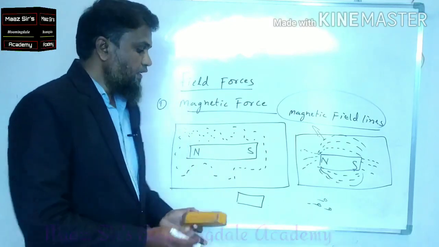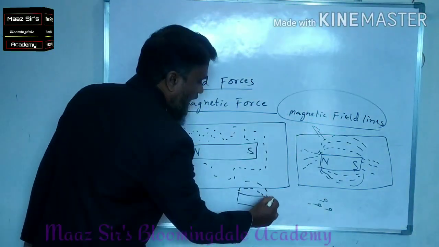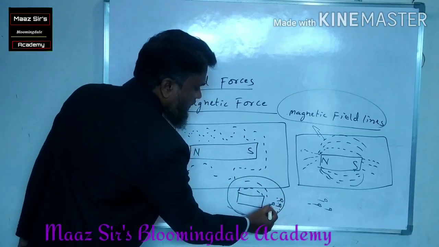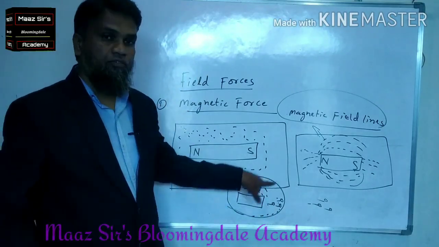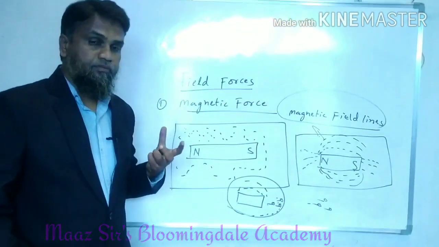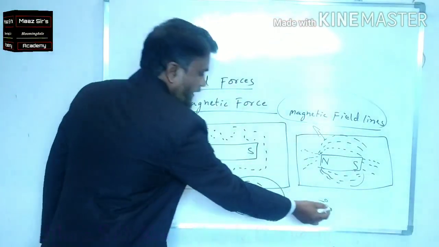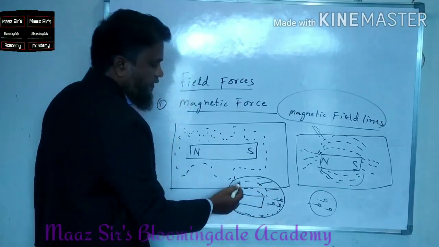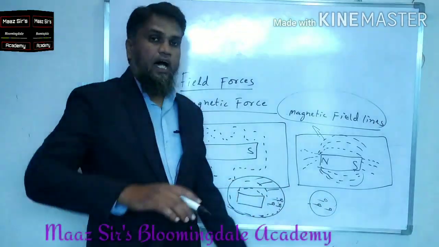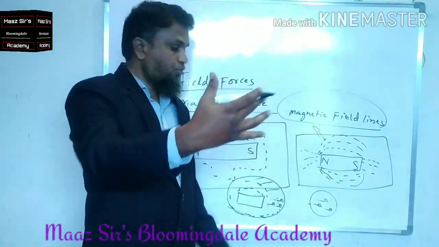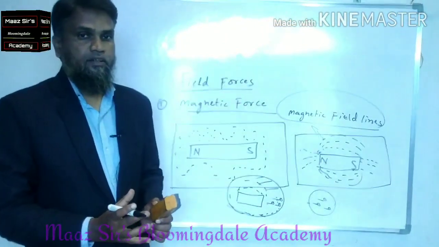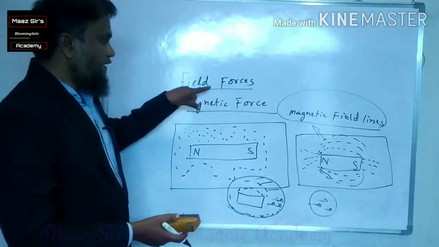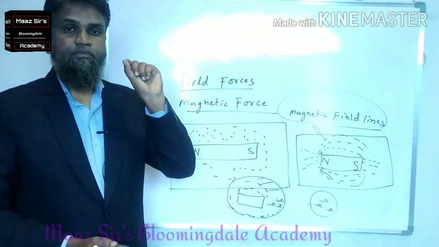Why? Because these magnetic field lines extend to this extent only, in this area only. So when I am placing the nails in the area of the magnetic field lines, it is attracting the nails. This is the limit of the magnetic field. So these nails are away from the magnetic field, and that's why it is not able to attract. So there is no physical contact. When there is no physical contact, we can say that it is a field force.